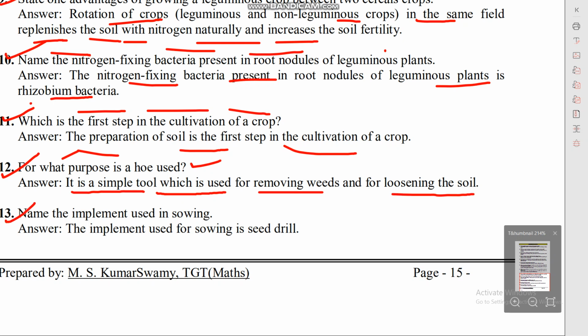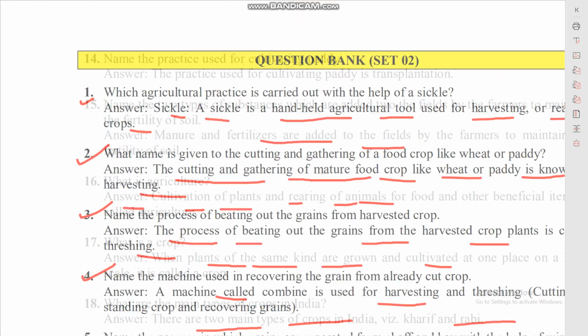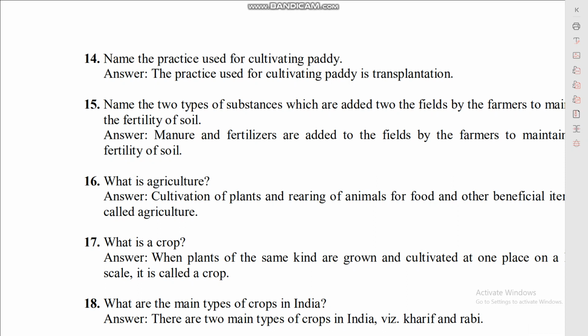Question number 13. Name the implement used in sowing. The implement used for sowing is drill. Question number 14. Name the practice used for cultivating paddy. The practice used for cultivating paddy is transplantation. What do you mean by transplantation? The practice used for cultivating paddy is known as transplantation.